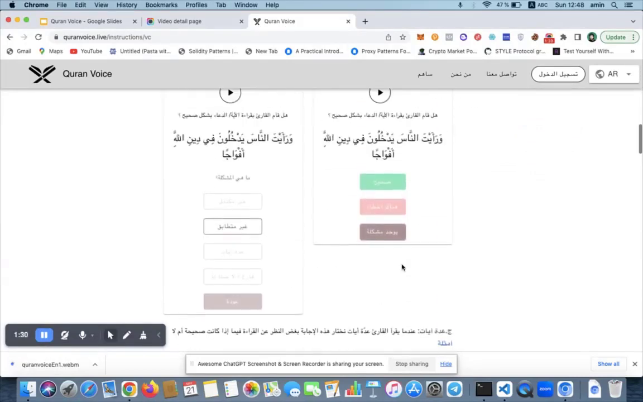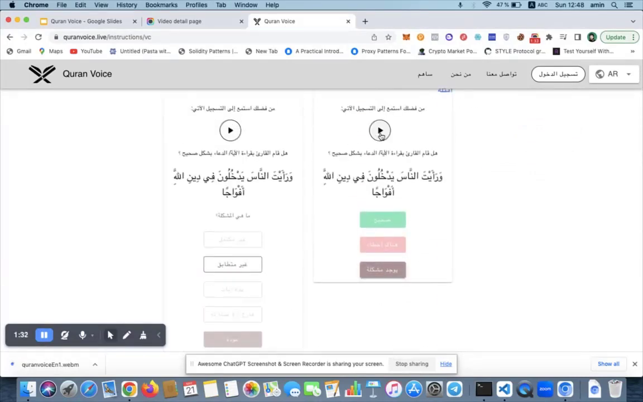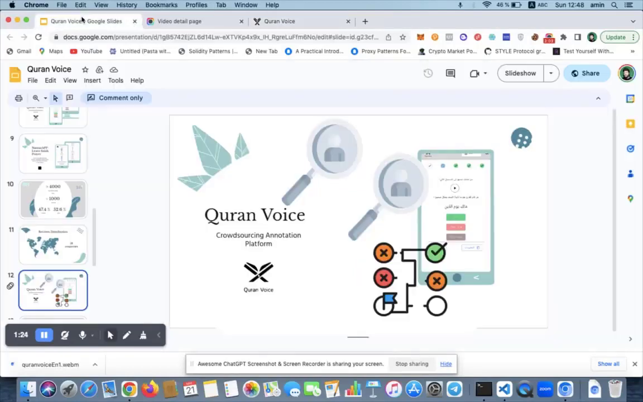So here it is. I'm listening to the correct ayah, but this is not the ayah that I'm reading: وَرَأَيْتَ النَّاسَ يَدْخُلُونَ فِي دِينِ اللَّهِ أَفْوَاجًا. But I heard another ayah. There is a problem. You can say that there is a problem. When you say there is a problem, the data will also be verified by other reciters, and it will be included inside the data set, the big data set.